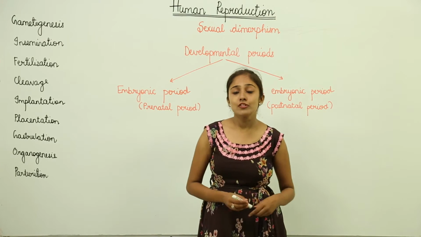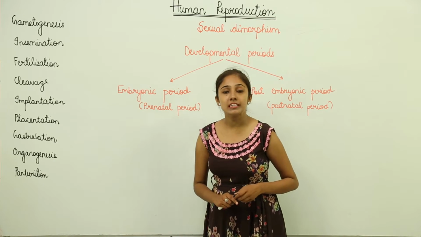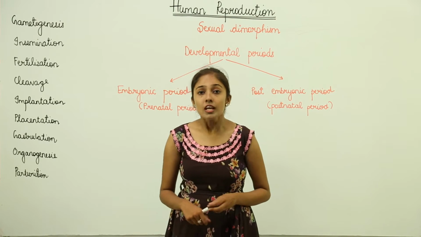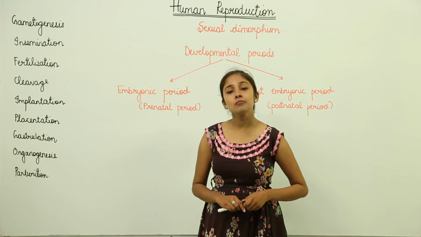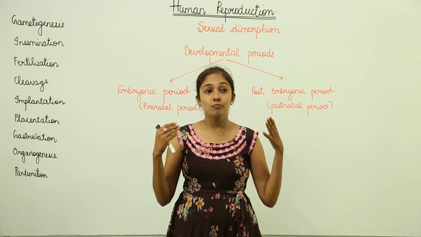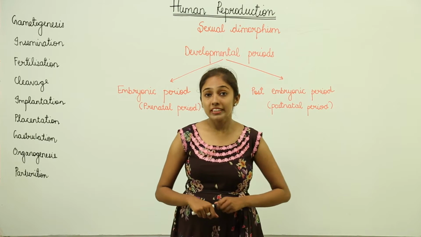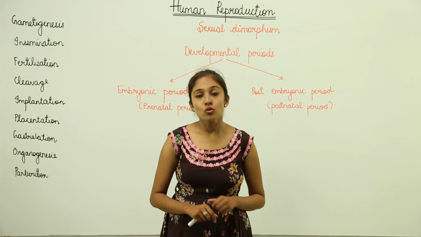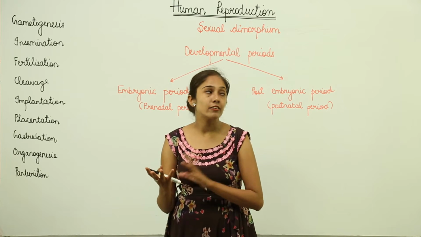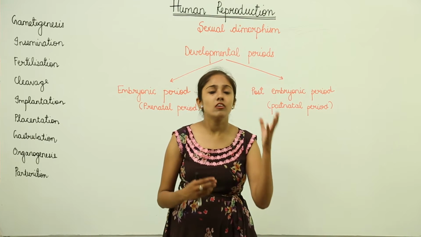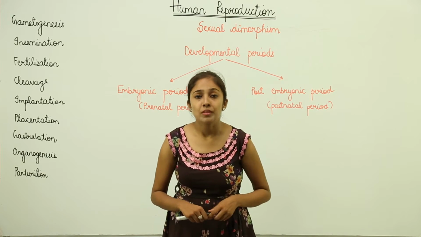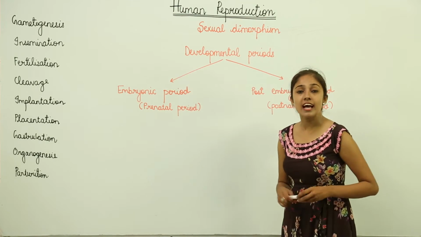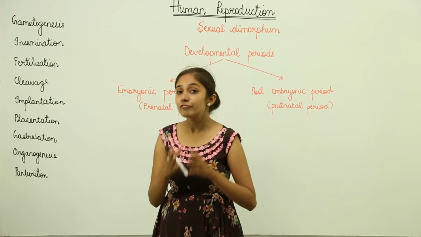For example, in females the shoulders are not broad, but in males they have broad shoulders. On the body of males there is more hair and the skin is quite coarse, but in females there is less hair and the skin is not as coarse. Again, one more example: in males there is a beard and moustache on the face, but in females it is not so. So these are the secondary sexual characters that differentiate a male from a female, right?